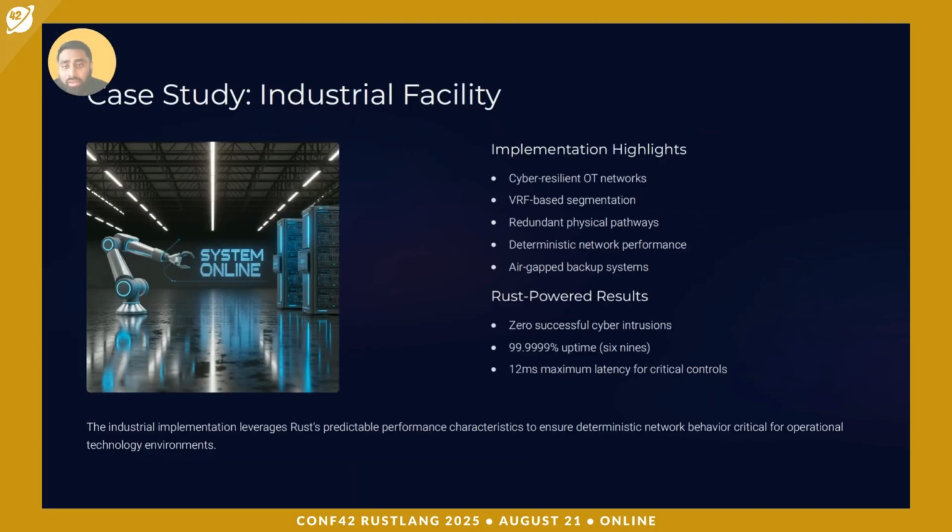And then the next one is in a different industrial facility. This is a biotech firm where we have built cyber resilient networks, or enterprise cyber resiliency, ECR. We have used VRF-based segmentation and redundant pathways, determining the performance and also the backups. For this, we have seen the results are similar as expected. We have zero successful cyber intrusions, we have 99% uptime, and the maximum latency we have seen is somewhere from 20 to 15 seconds for critical controls, which is really good. So in this case, Rust did ensure mission critical reliability and security as well.